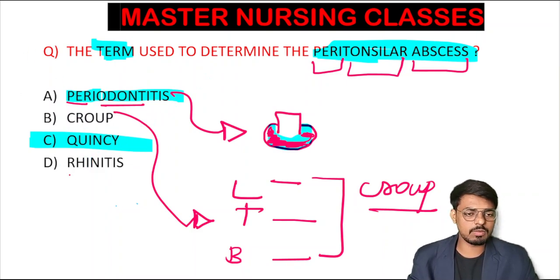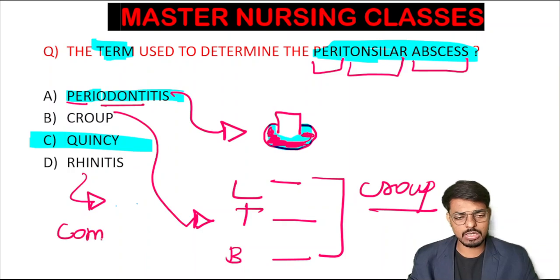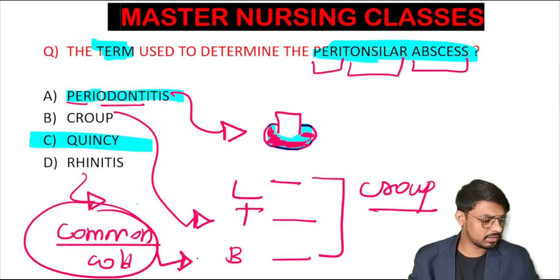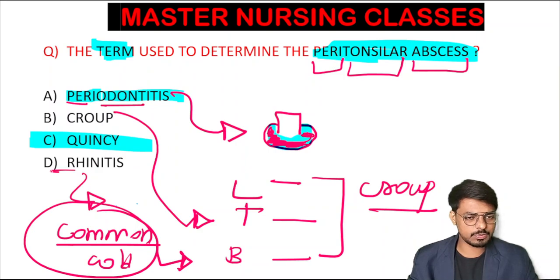And what is rhinitis? Tell me the most common cause for rhinitis. Rhinitis is very simple. We can call this the common cold also. This occurs due to viral infection. Can anyone comment the name of the virus that is responsible for rhinitis? The infection and inflammation of the nasal mucosa is rhinitis.